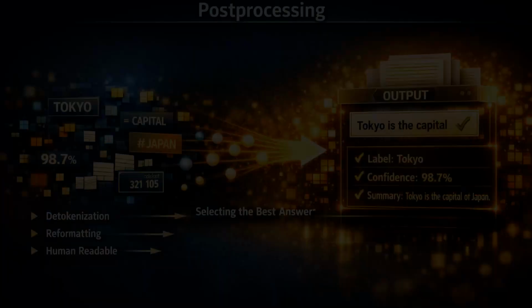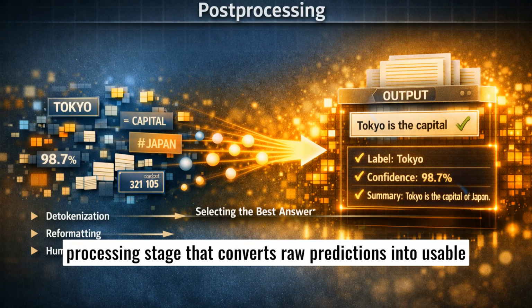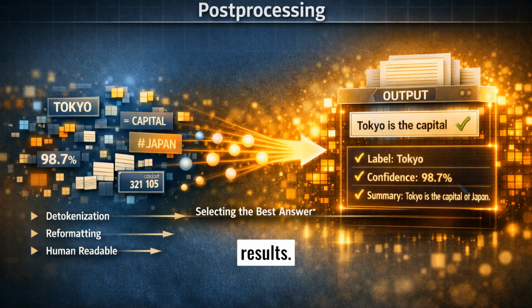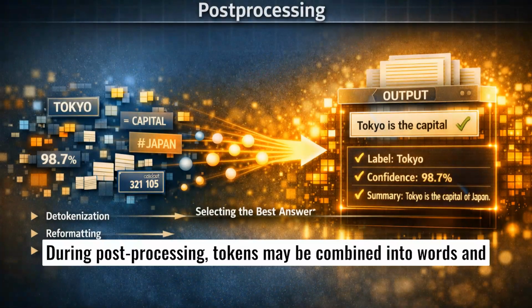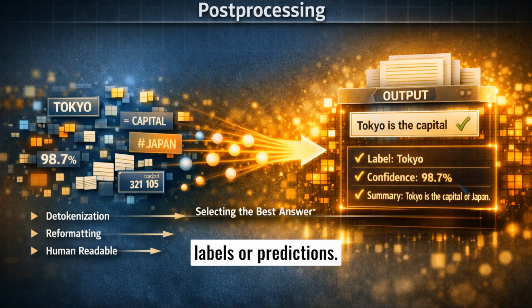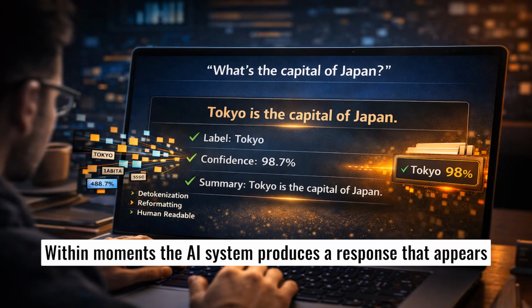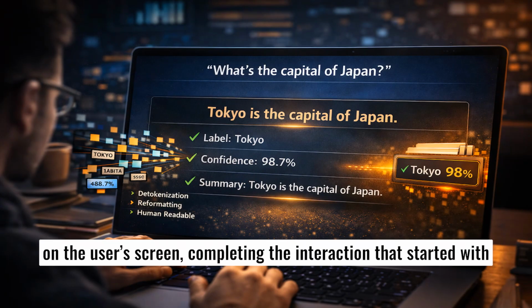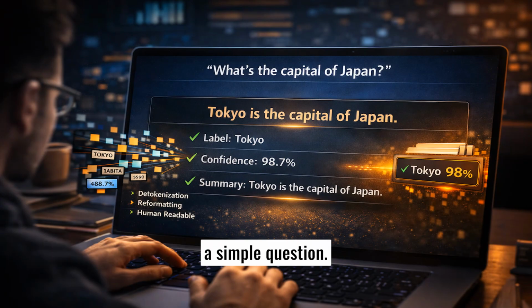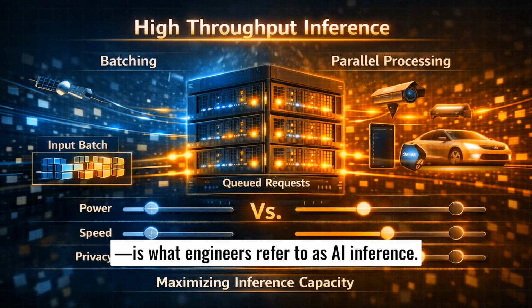The chosen output leaves the neural network and enters a post-processing stage that converts raw predictions into usable results. During post-processing, tokens may be combined into words and sentences, formatted into readable text, or transformed into labels or predictions. Within moments, the AI system produces a response that appears on the user's screen, completing the interaction that started with a simple question. This entire sequence, from receiving input to generating output, is what engineers refer to as AI inference.